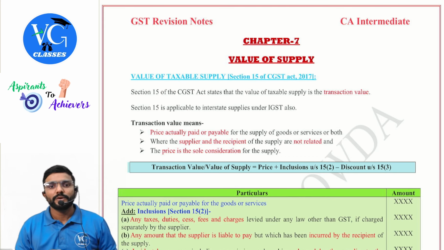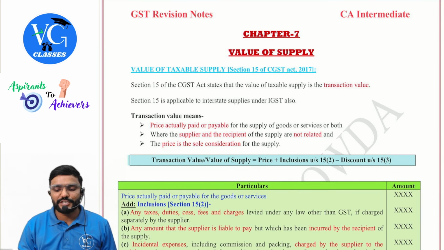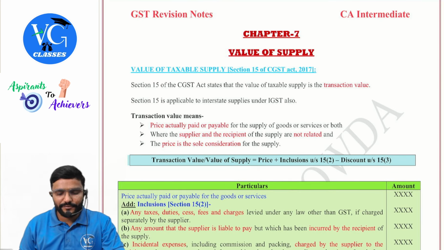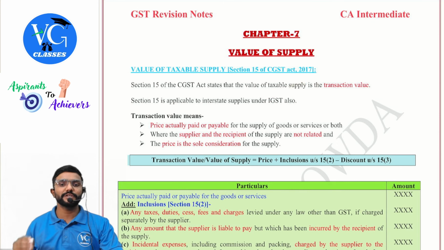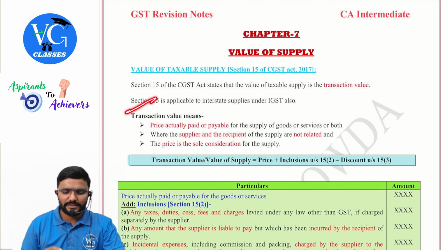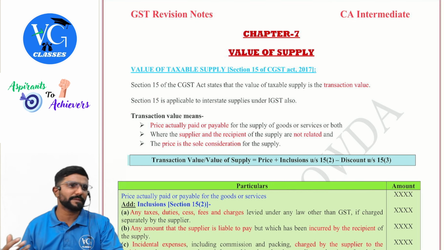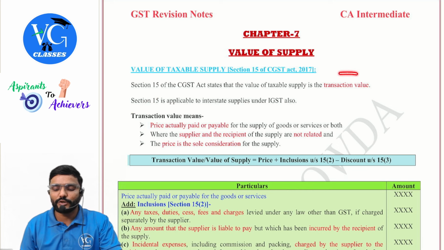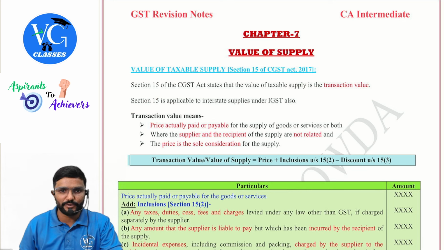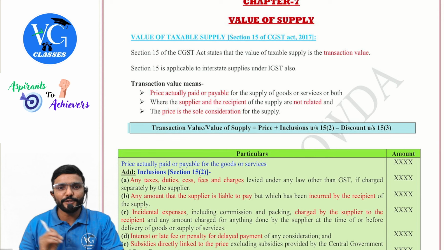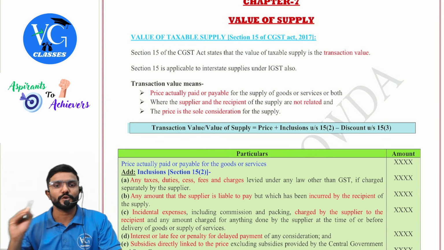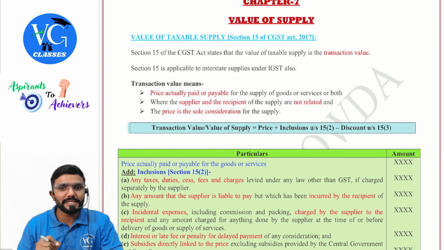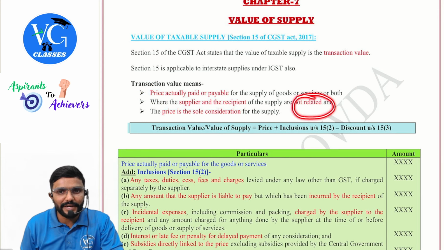Okay. Value of taxable supply is given in Section 15 of CGST Act. Section 15 of CGST Act states that the value of taxable supply is transaction value. Section 15 is applicable for both intra as well as interstate supply. Now, sir, they told transaction value. What is transaction value? Transaction value means price actually paid or payable for the supply of goods or services or both, where the supplier and the recipient of the supply are not related.